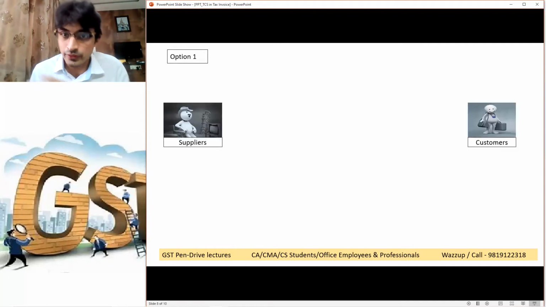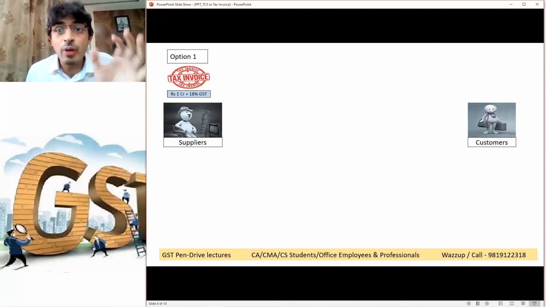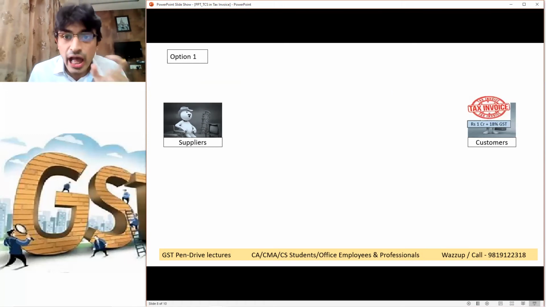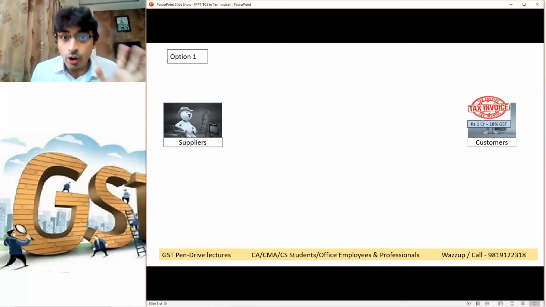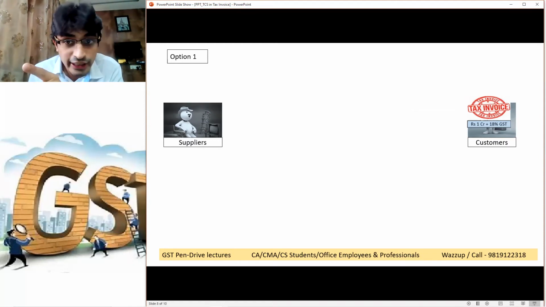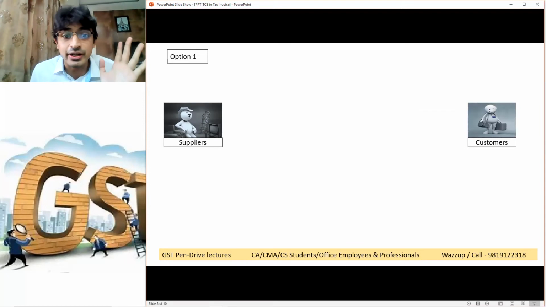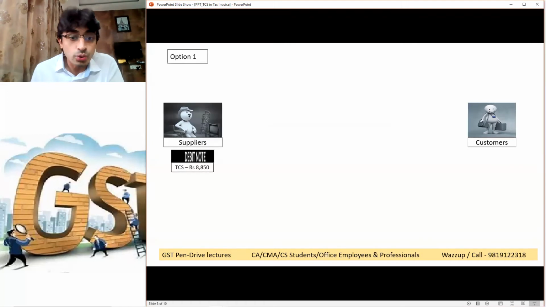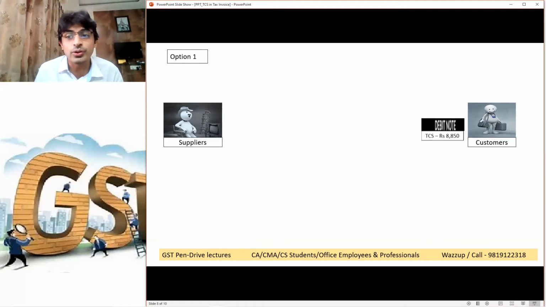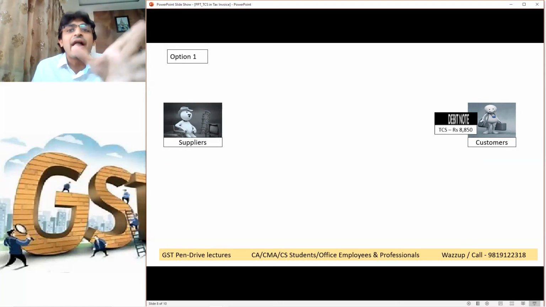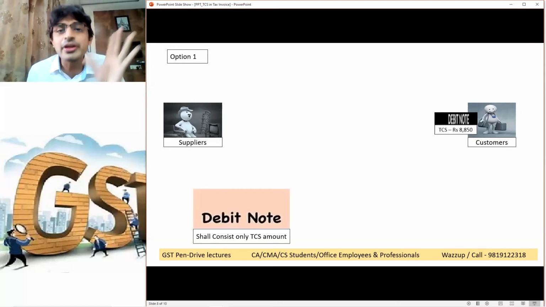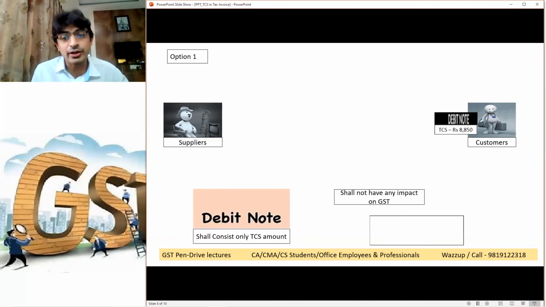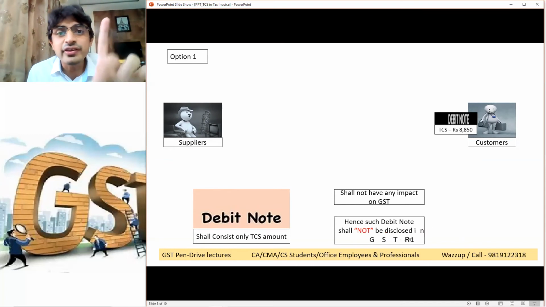Suppose I am a supplier. This is a customer. This is the invoice amount excluding TCS, 1 crore plus 18% GST. This I have raised. Now for the TCS component, I will not include it in the tax invoice. I will make a separate financial debit note, excluding GST. To the extent of TCS rupees 8850, I will raise a financial debit note. This debit note shall only consist of the TCS amount.